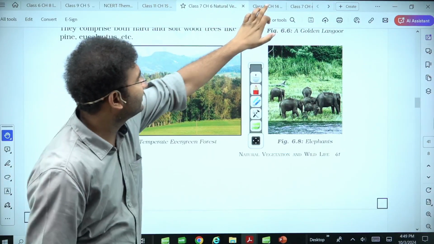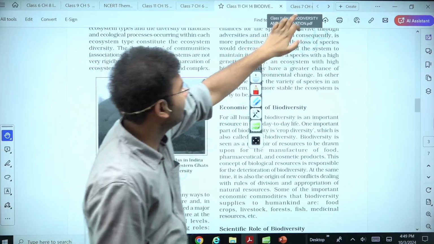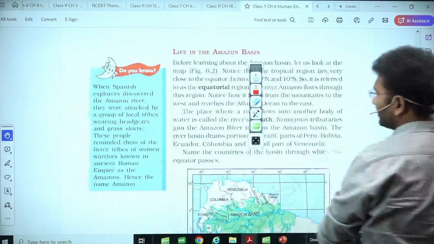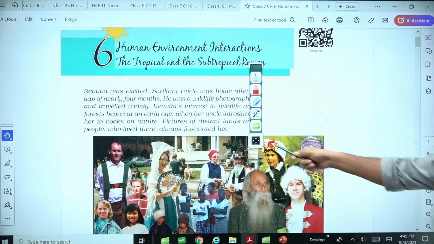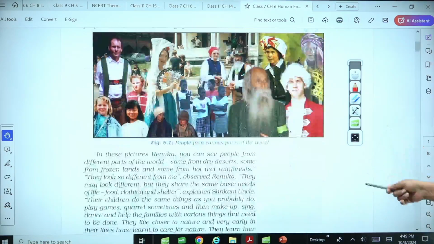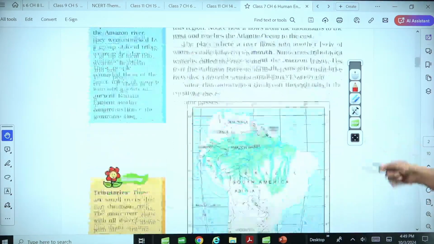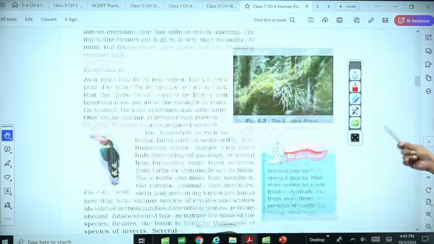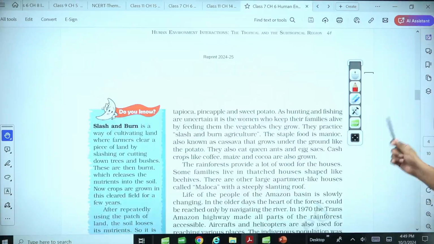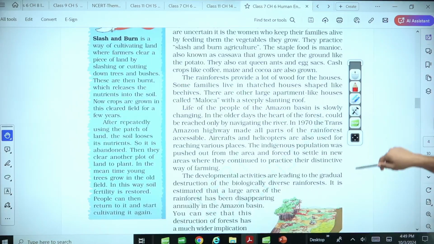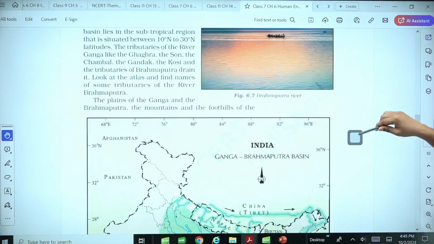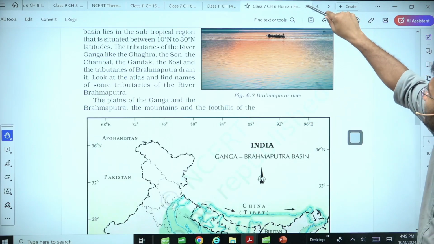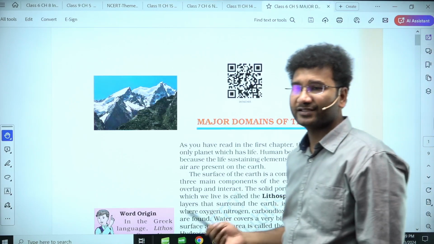into the chapters. Now come to class 7. In class 7, the chapters that are talked about are life in the human environment interactions, in which how the human is interacting with the environment, and how is the life in the Amazon basin, how is the life in the rainforest, how is the life in India, especially the tropical areas, what kind of life you are going to have, life in the Ganga Brahmaputra basin. So these aspects will look into the human environment interactions also.